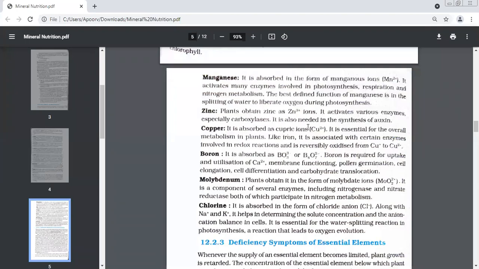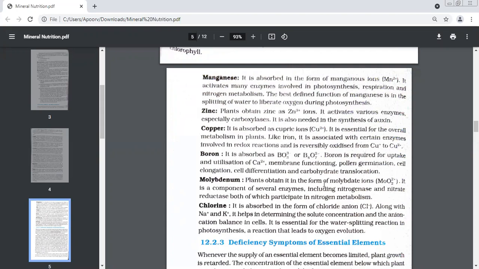Copper, source is cupric ions. Involved in what? Metabolism. This also helps in reactions. Like we had this Fe2 to Fe3 and Fe3 to Fe2. Here Cu plus to Cu2 plus and Cu2 plus back to Cu plus. These are reversible reactions. Then we move on to boron, absorbed in these two forms. This is required to uptake calcium. Calcium can be absorbed by a plant only if boron is present. Remember this. Boron helps in pollen germination, making the cell long, cell differentiation, and carbohydrate translocation. You don't have to go into much detail, just two functions.